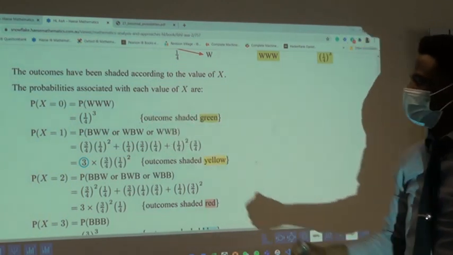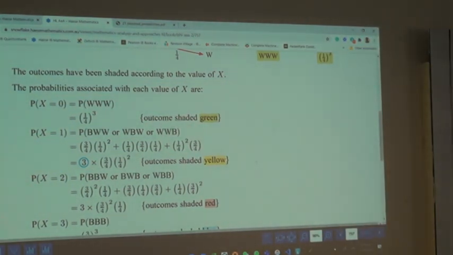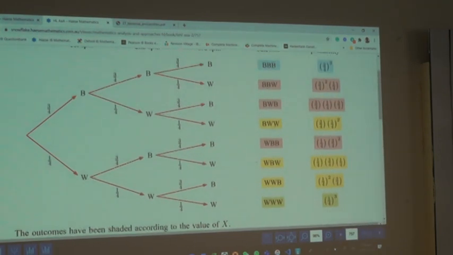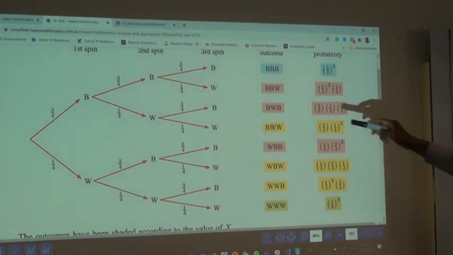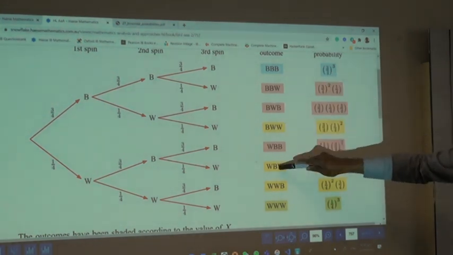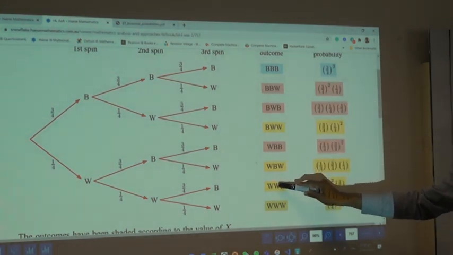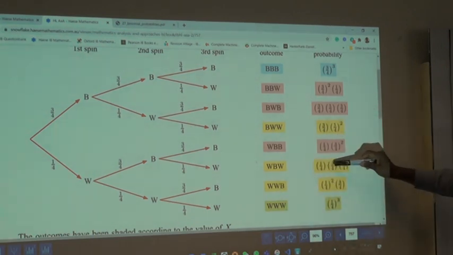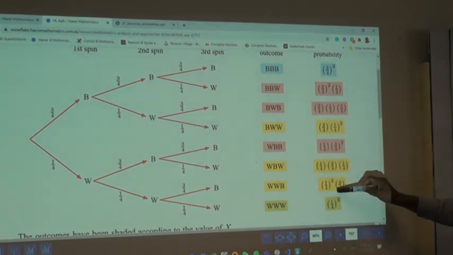And when the probability that the blue that can appear is exactly 1, exactly 1 means you have 3 different places. Exactly 1 blue: here, here, and here. And because of that independence, they are the same value. So all you have to do is multiply by 3. This is the reason we use binomial theorem.